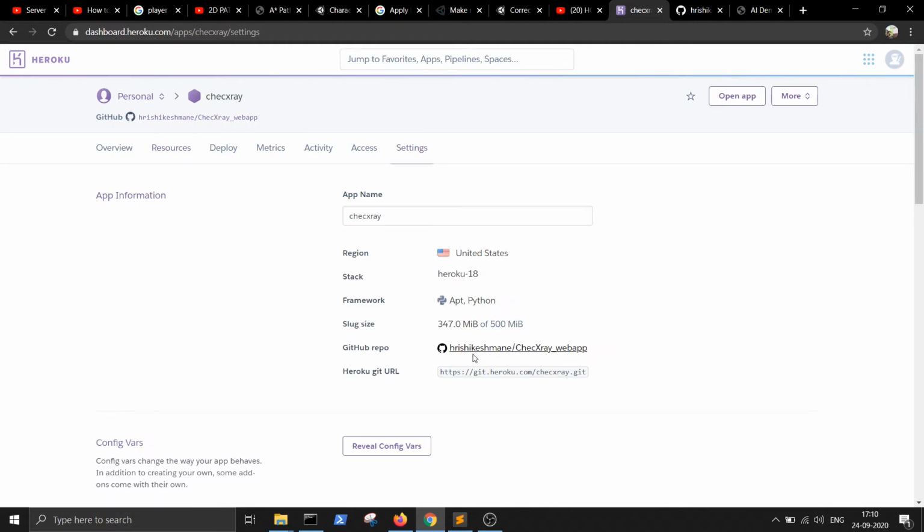This is my GitHub which I have linked to it. So any changes we make on the code will be automatically deployed. It's a part of continuous integration and continuous deployment. The cloud is hosted in United States. This is the stack, that is the data center, and this is the Python application.